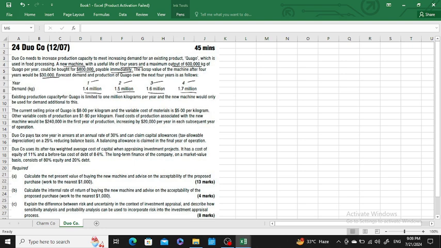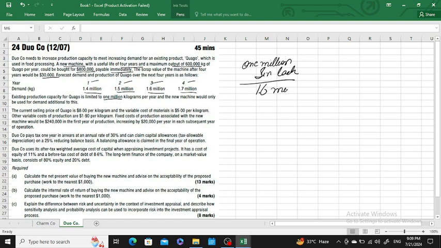The existing production of the Congo is limited to 1 million. So presently, our old machine produces 1 million and our new machine can only produce 6 lakh, which means 0.6, so our total production capacity would be 1.6 million.